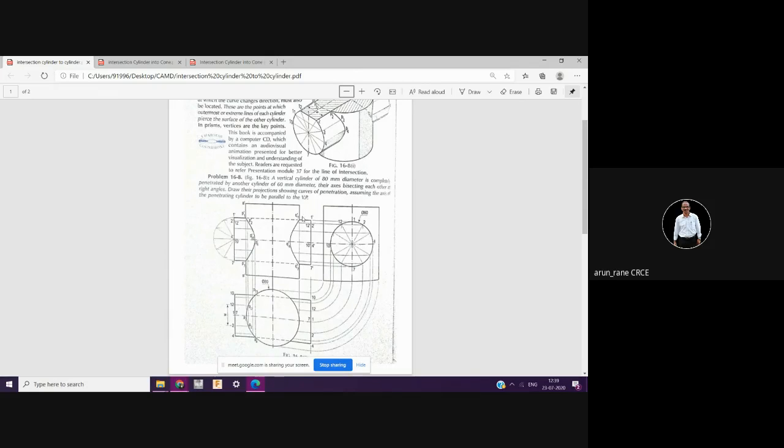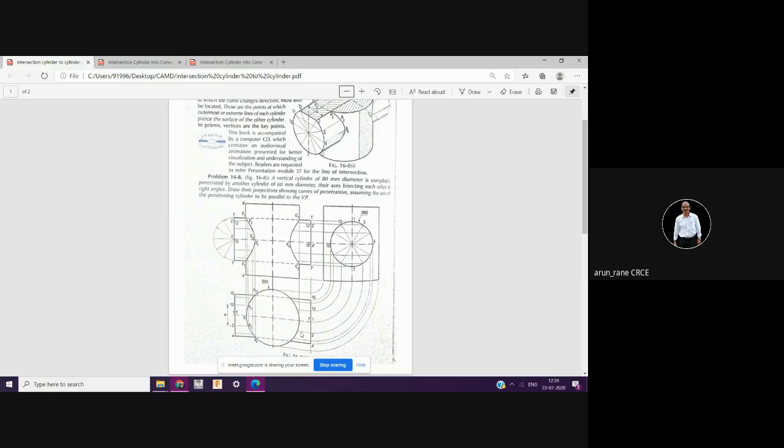Clear? Now let us draw three views. This you can understand and do very fast. First, always start with the front view. When you are drawing three views, you need not write this is front view, this is top view, since there are two views side by side, one can understand that one is front view and another is side view.